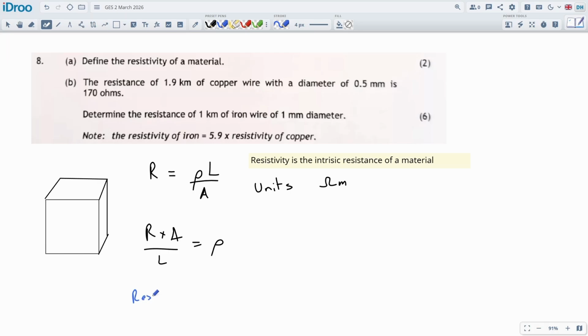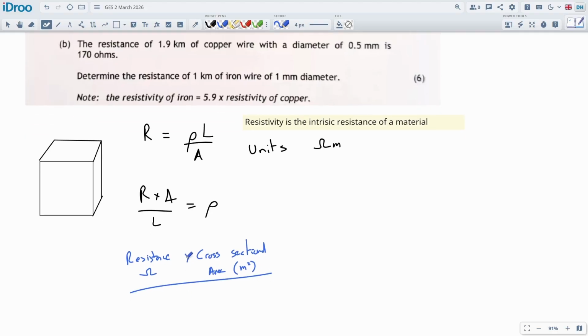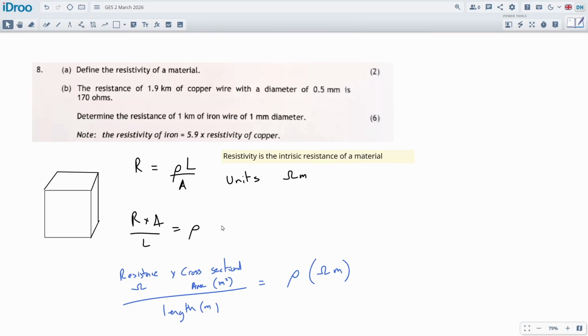So this would be the resistance, measured in ohms, of the material. What you do is you take a kilometer of cable and measure its resistance, times the cross-sectional area, which would be in meters squared, divided by the length of the conductor in meters. And this will give you rho, which is in ohm meters, and this is its resistivity. Well, that's quite a full definition now.